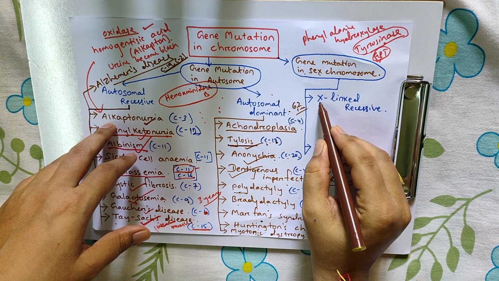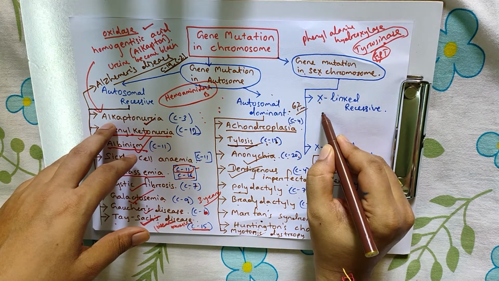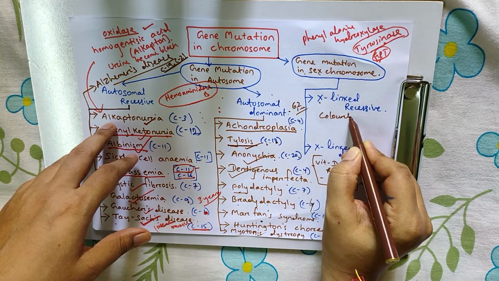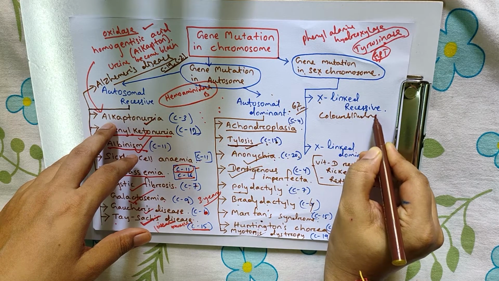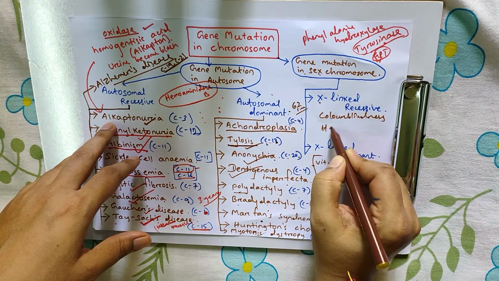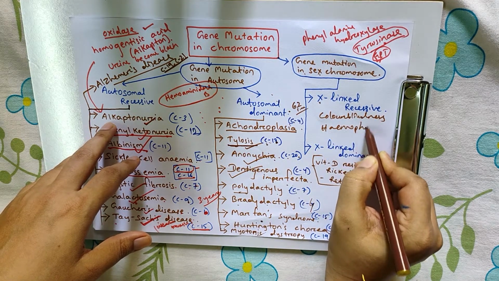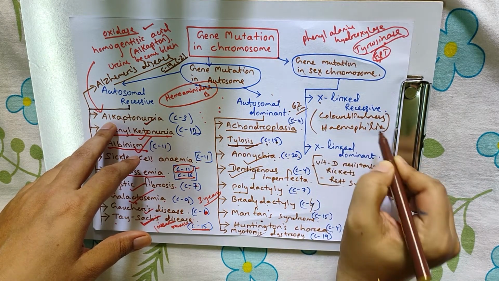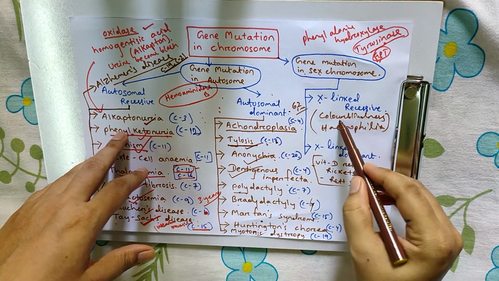We have already studied in sex-linked inheritance, X-linked, that is color blindness and hemophilia. Already studied, they are recessive.